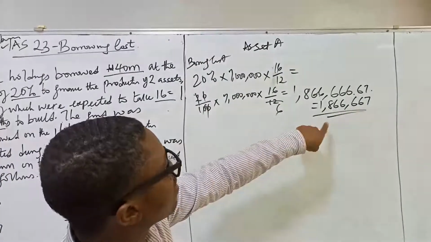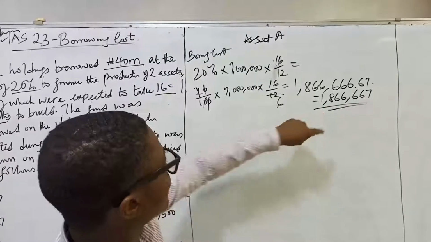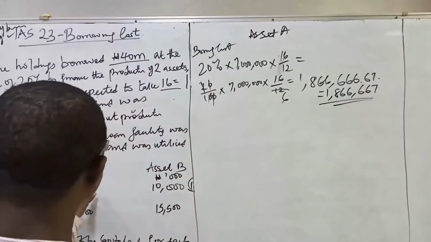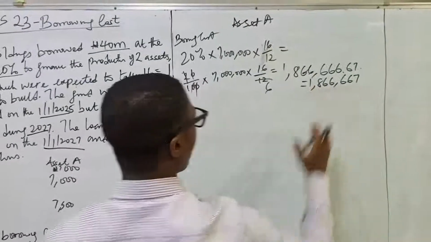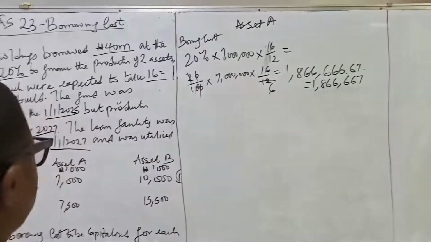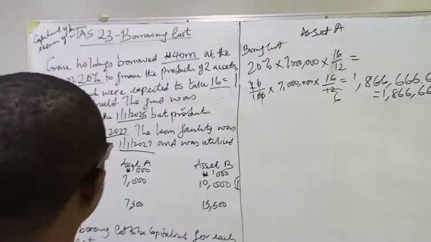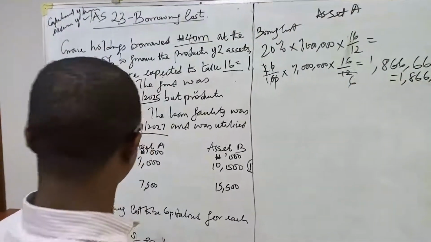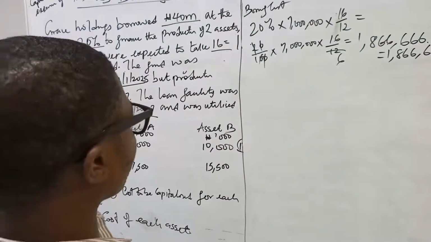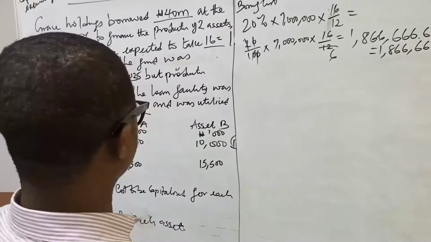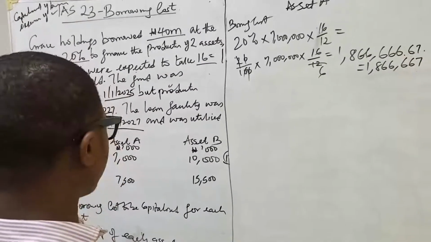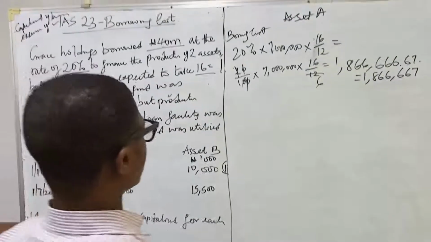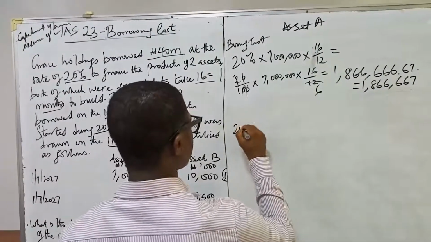This is the borrowing cost that will be capitalized with respect to the first pool of funds on asset A. We go to the second pool, 7.5 million naira. So we have 20%